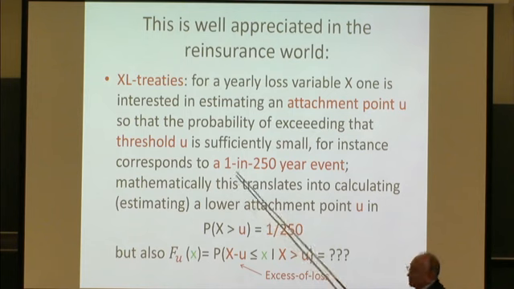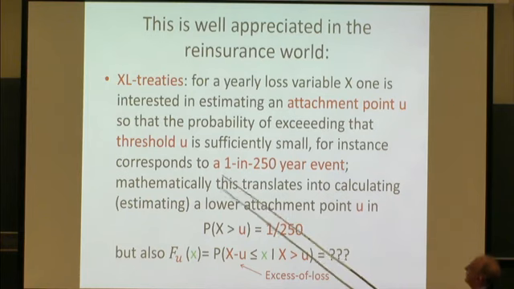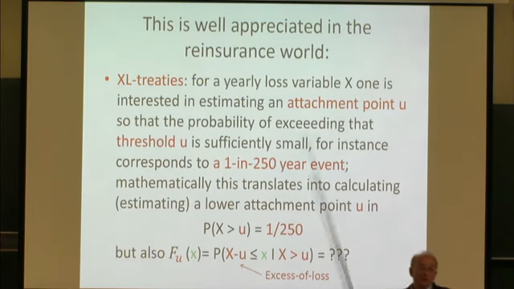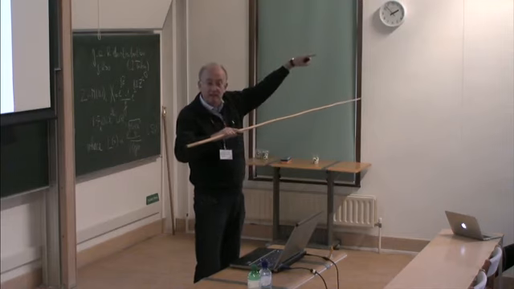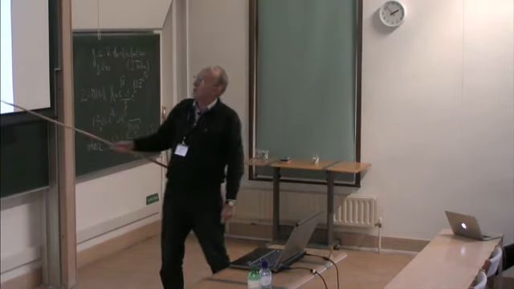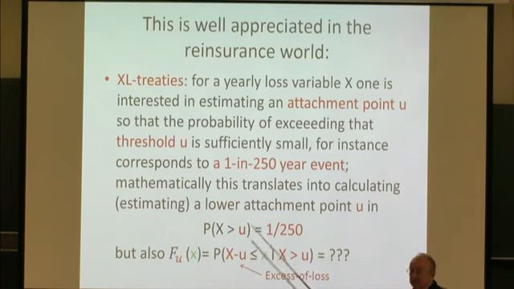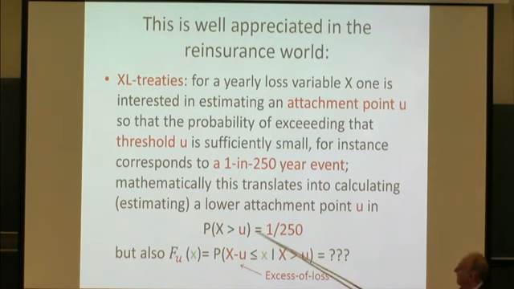And of course the reinsurance world, this morning we had a talk where reinsurance at least was mentioned, is very well aware of that. In the reinsurance world there's something called XL treaties, excess of loss treaties. So a reinsurer very often has treaties with 2 attachment points, and you cover the underlying loss of the primary insurer in between these limits. And these limits are determined exactly like a frequency measure. It's that particular level U, which is a 1 in 250 year event, for instance.